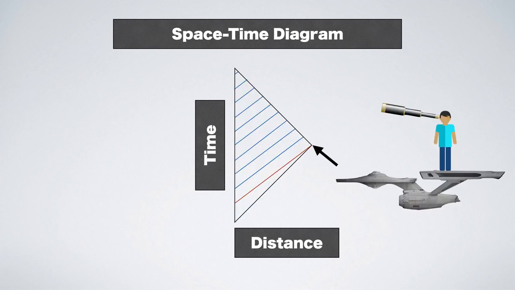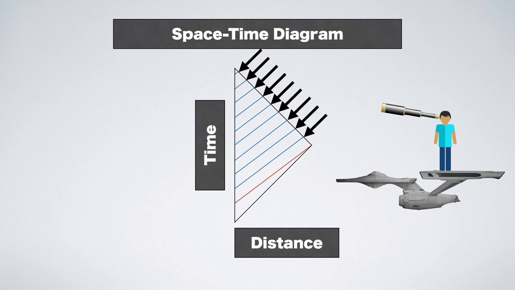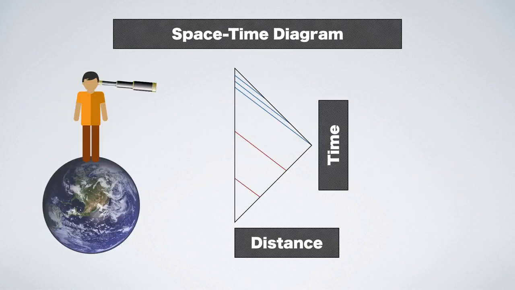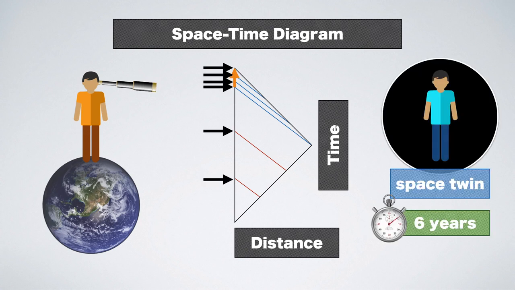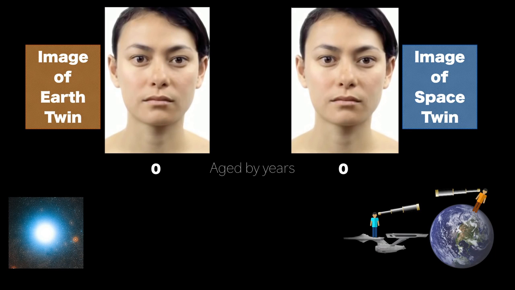Space Twin sees Earth Twin aged by 1 year at the turning point, and he will see him age by another 9 years after the turning point, so that in total, Space Twin will have seen his brother aged by 10 years. Earth Twin, on the other hand, will see his brother reach the turning point after 9 Earth years, during which time he will have seen him age by 3 years. During the last Earth year of Space Twin's trip, Earth Twin will see him age by another 3 years, adding up to a total of 6 years. On screen, for two twin sisters, it would look something like this.